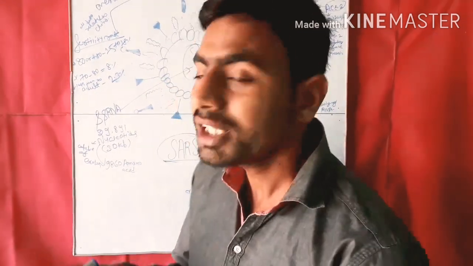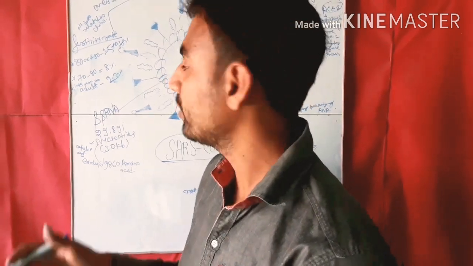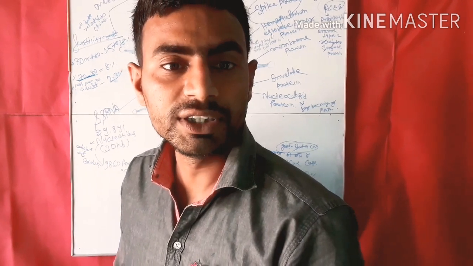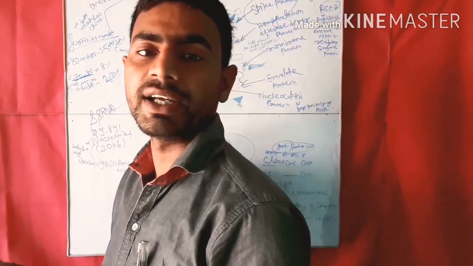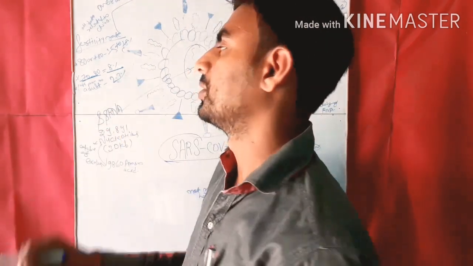Okay, and for persons who are 70 to 80 years old, the fatality rate, that is the death rate, is 8%.